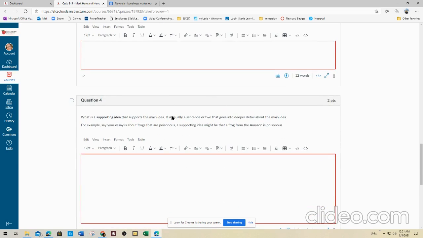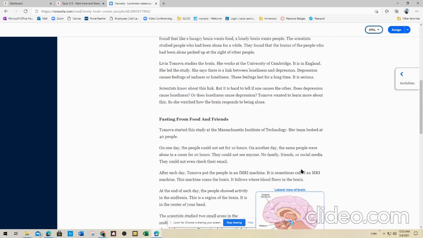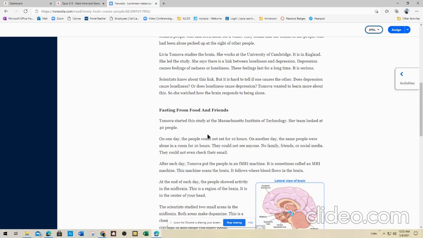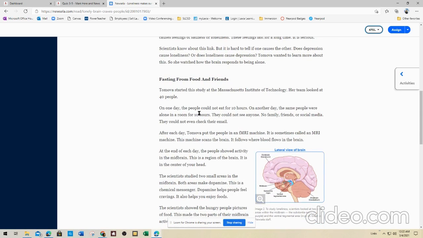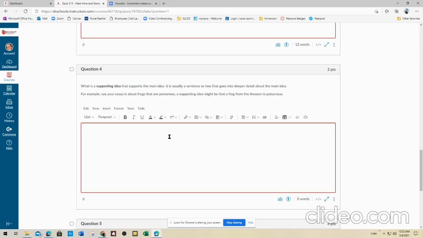And then we're going to look for the supporting idea. So let's look for a supporting idea. So they talk about how they did a study at MIT, right? And how she looked at 40 people. On one day, the people couldn't eat for 10 hours. And then on another day, some people were alone in rooms for 10 hours. At the end of each day, the people showed activity in the midbrain. So they're basically doing a study. So the topic of this is like depriving people, right? So that's our supporting idea.